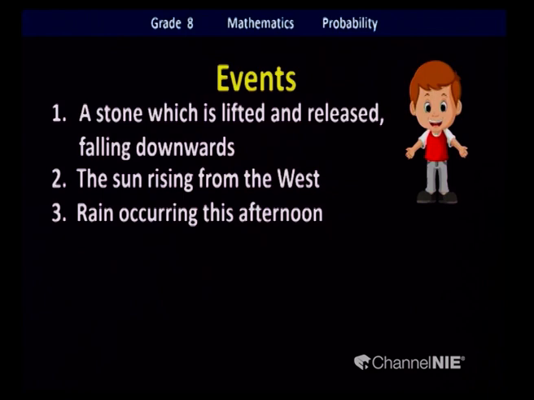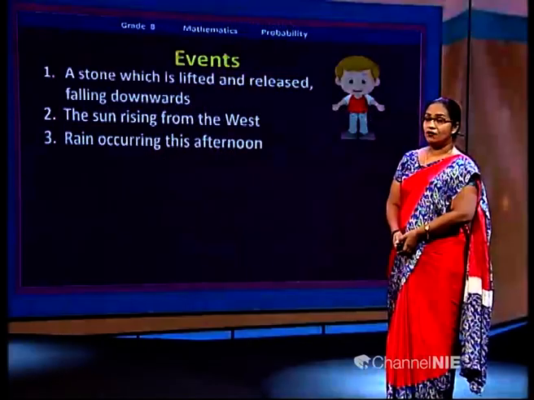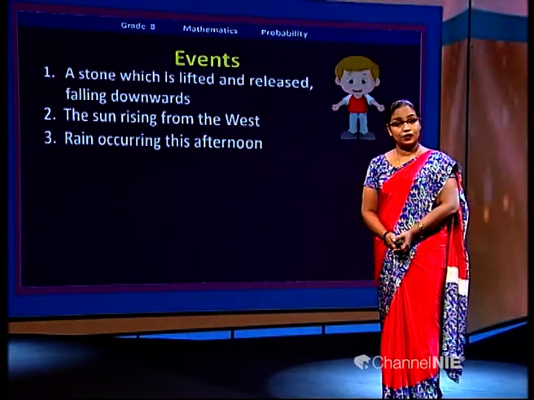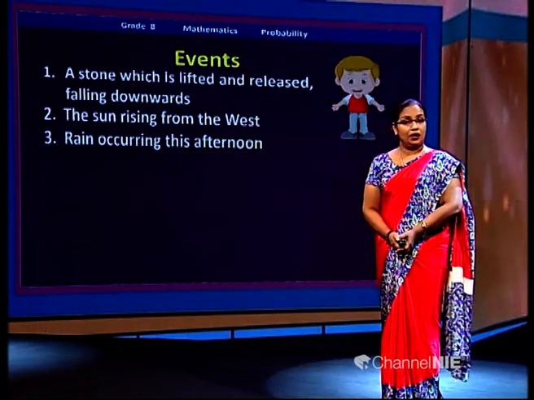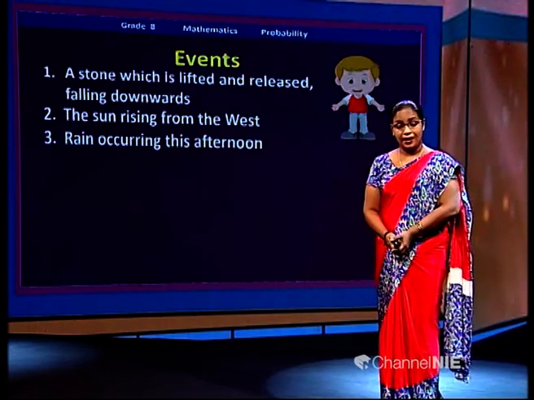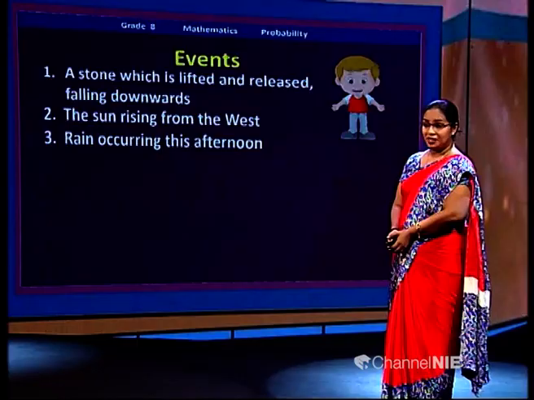Will it rain this afternoon? Are you sure about that? Yes, we can't say until it happens whether it happens or not. We have to wait till this afternoon to check that.